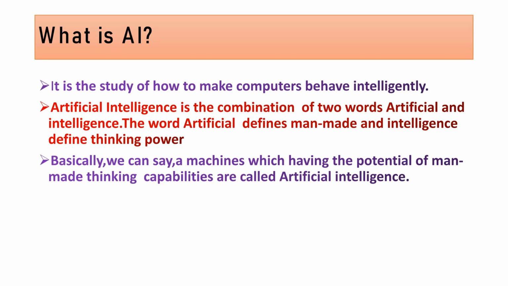Artificial intelligence is the combination of two words, artificial and intelligence. The word artificial defines man-made and intelligence defines thinking power. Basically, we can say a machine which has the potential of man-made thinking capabilities is called artificial intelligence. So we can say that a machine that behaves like a human is known as an artificial machine.